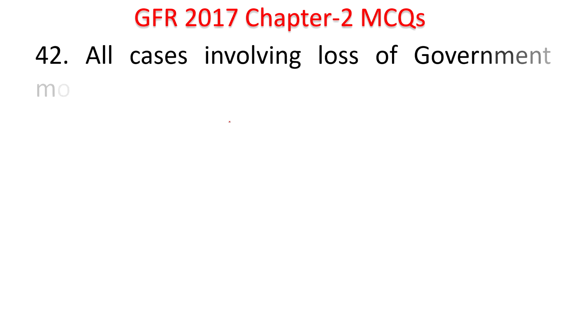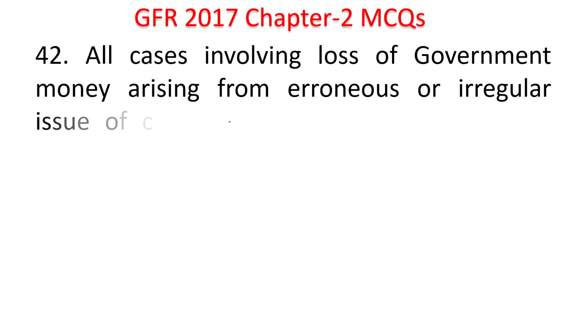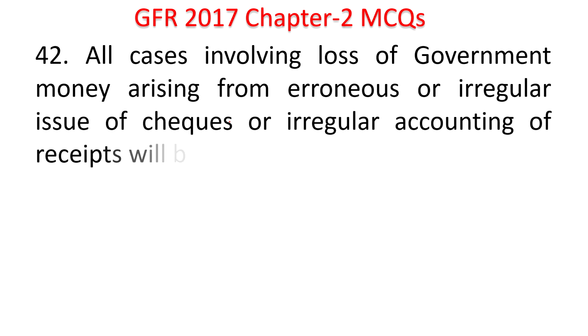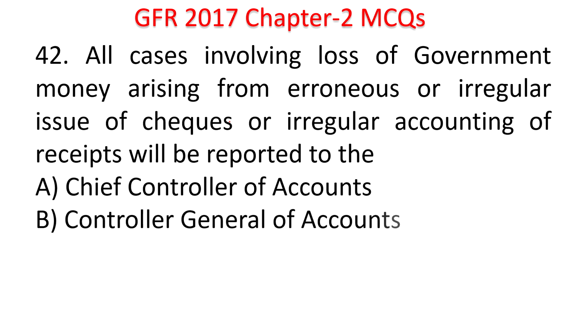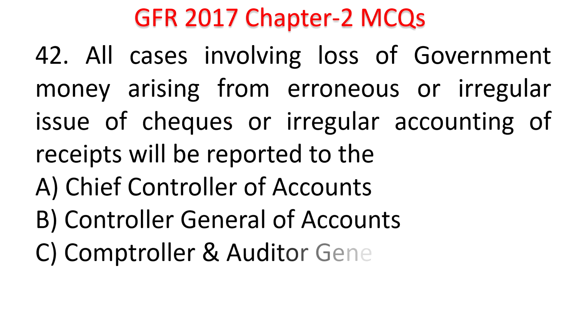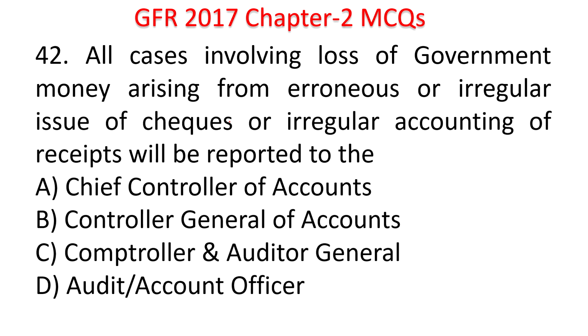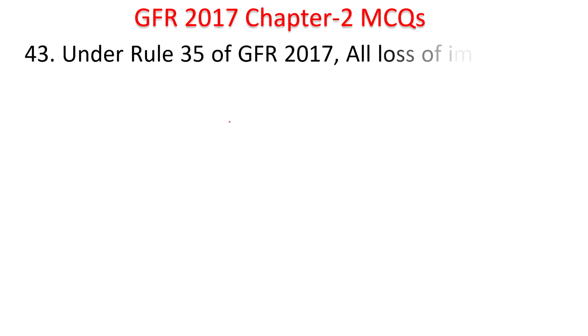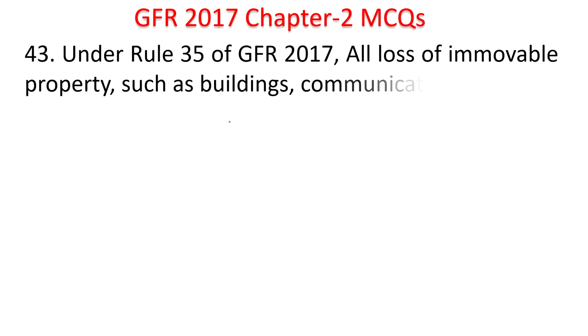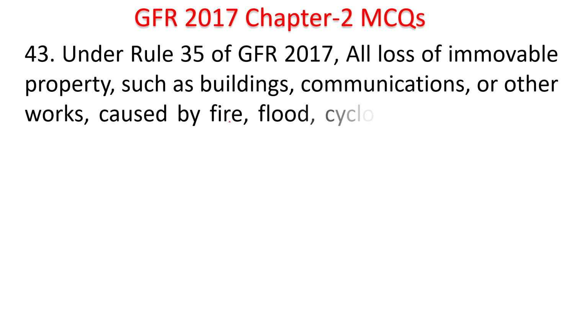Next question. All cases involving loss of government money arising from the erroneous or irregular issue of checks or irregular accountings of receipts will be reported to: the chief controller of accounts, controller general of accounts, controller and auditor general, audit and accounts officer. Your time starts now. Loss of government money arising from the erroneous or irregular issue of checks, irregular accounting receipts will be reported to CAG.